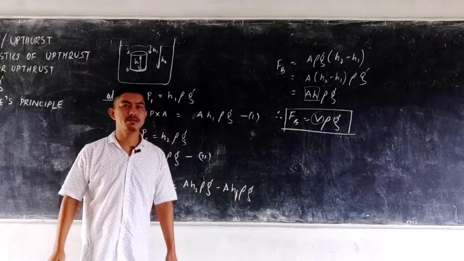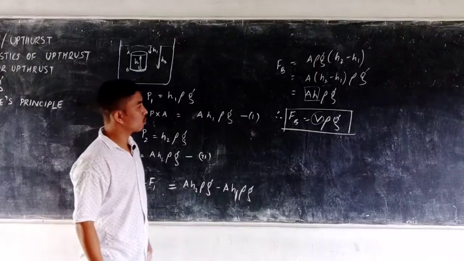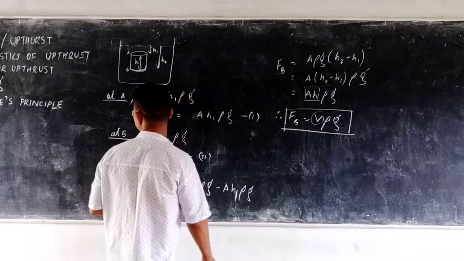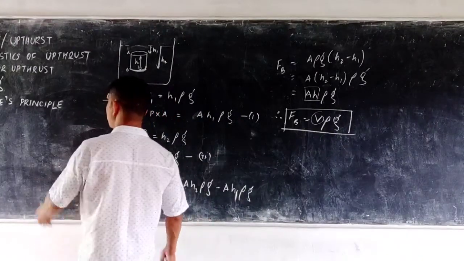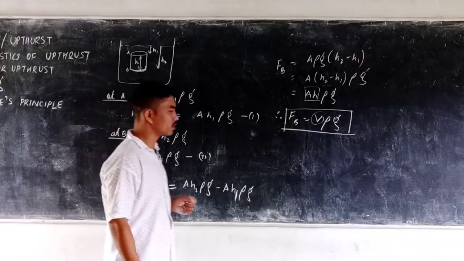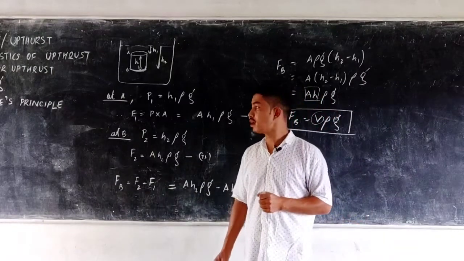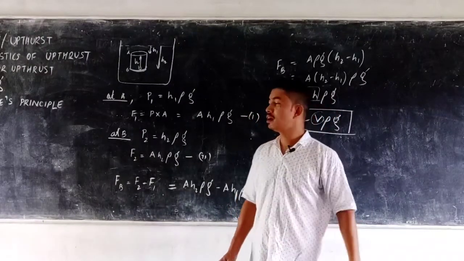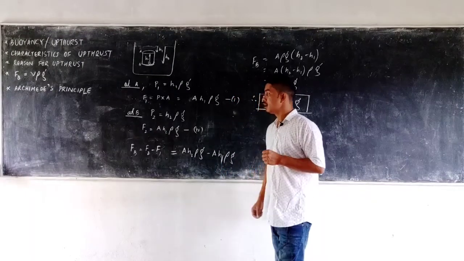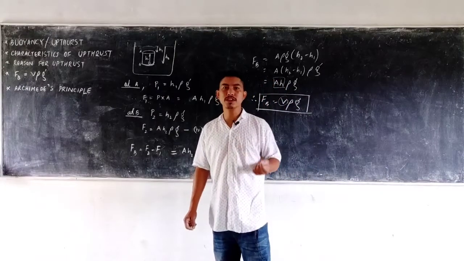So this is how we derive the expression for the upthrust in a liquid whose density is rho, with V being the volume of the body immersed in the liquid. Now another topic is the Archimedes principle. The Archimedes principle tells us that whenever a body is completely or partially immersed in a liquid, it always experiences an upthrust, and that upthrust is equal to the weight of the liquid displaced by it.